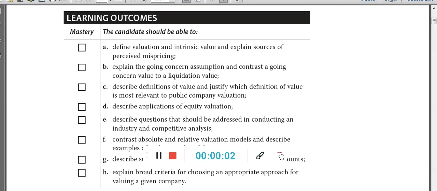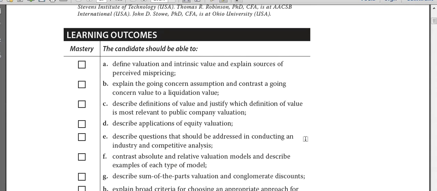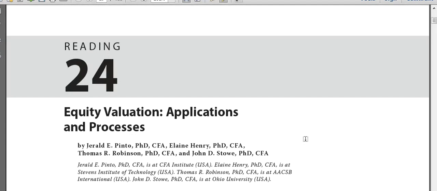Hi guys, my name is Yash and today we are starting with reading number 24, equity valuation applications and processes. I repeat, reading number 24, equity valuation applications and processes.